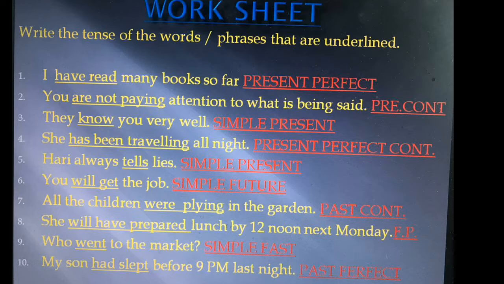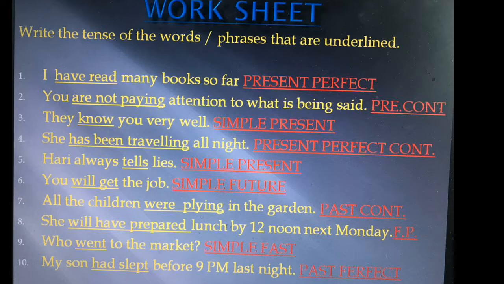We get principal verbs directly without auxiliaries only in two tenses: one, in simple present, where we have the present form verb, or the s form verb, and another, simple past tense.